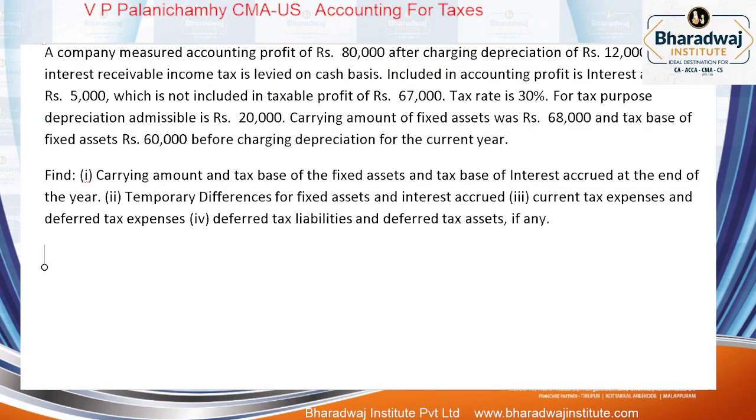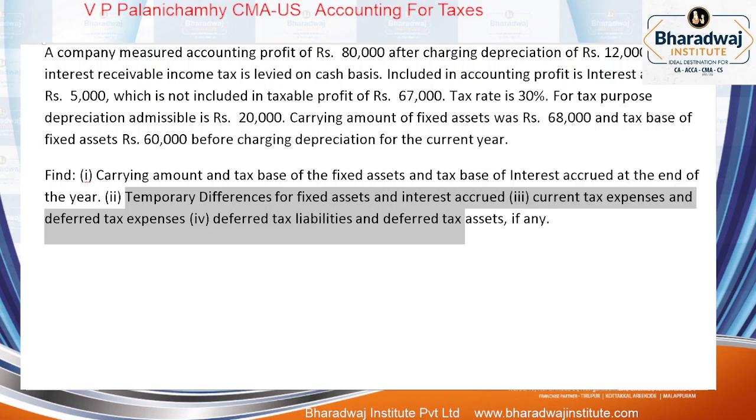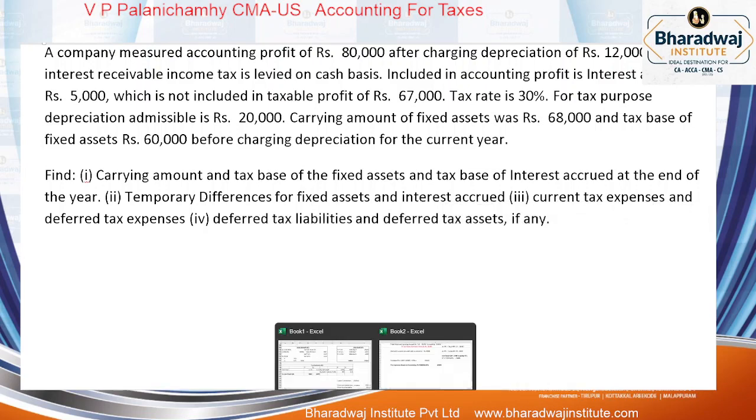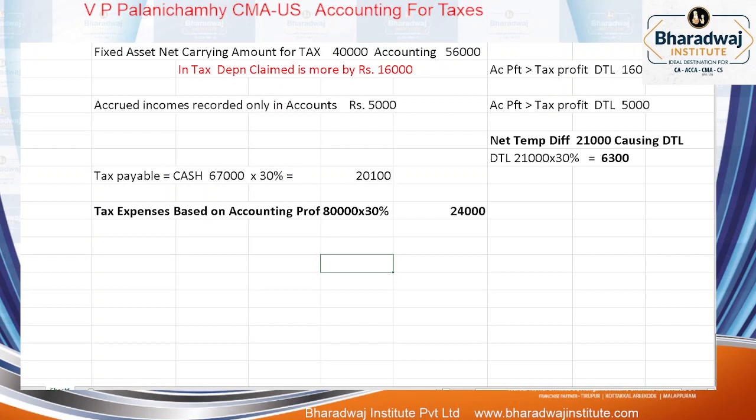Then I get the answer. Temporary difference, current tax expense, and which one? If deferred tax expense was asked, we have already put the deferred tax liabilities and deferred tax assets, if any. Shall we pass the journal entry? They have not asked, but even if they ask, we should be ready.